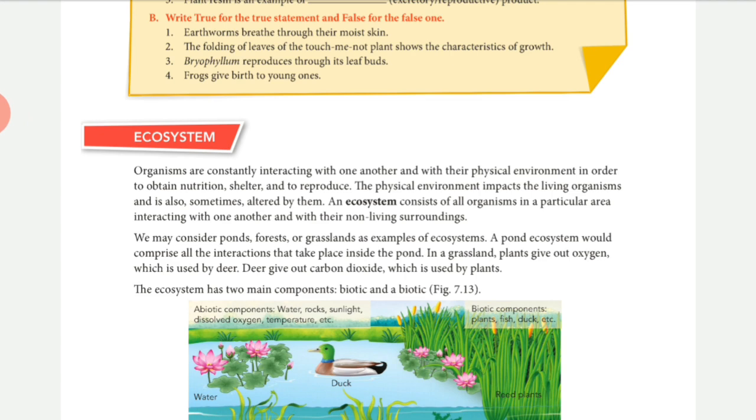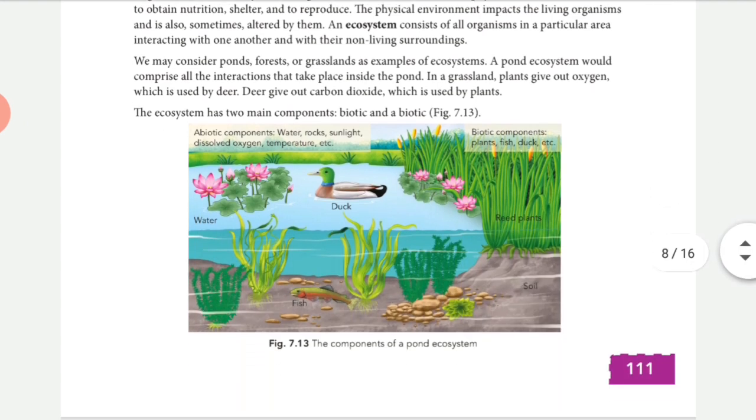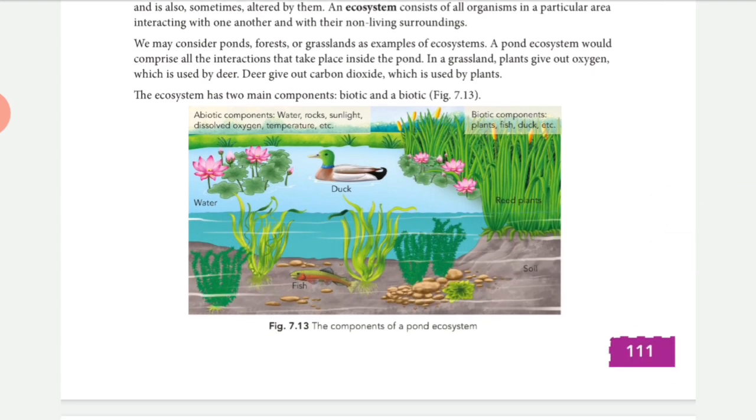So in this chapter, in the previous video, we have learnt about the ecosystem. So guys, let's revise what is the meaning of ecosystem. An ecosystem consists of all organisms in a particular area, with living and non-living things. We can see in the picture there is water, duck, fish, soil, stones, plants. They interact with each other. That means biotic and abiotic components interact with each other. So this is called the ecosystem.